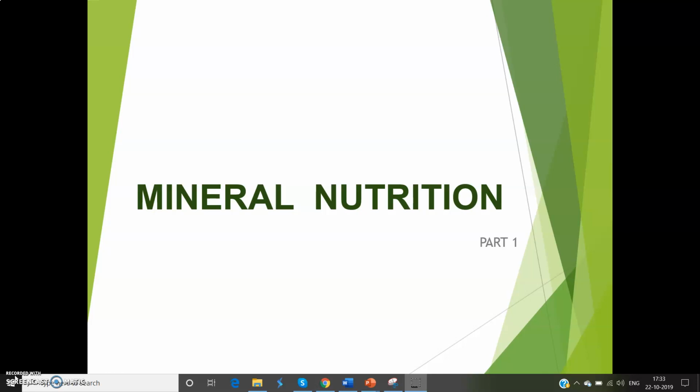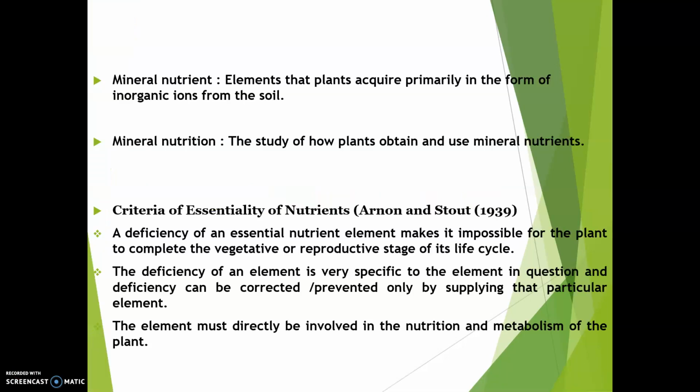Today we are going to deal with mineral nutrition. First of all, what is a mineral nutrient? The elements that plants obtain primarily in the form of inorganic ions from the soil are known as mineral nutrients.